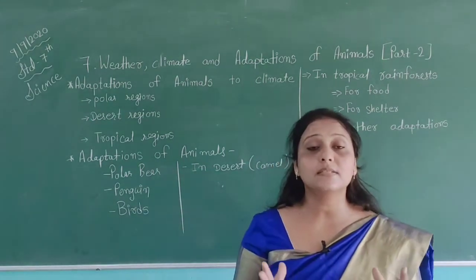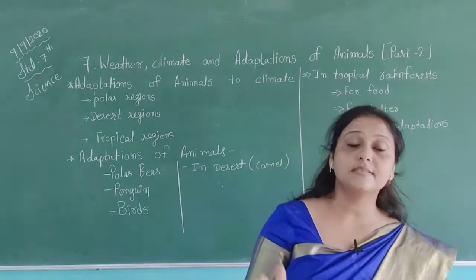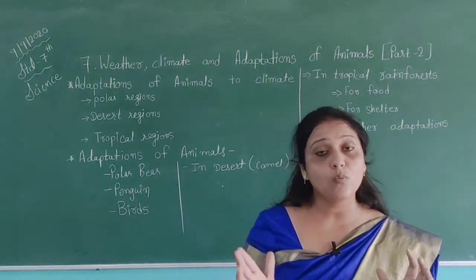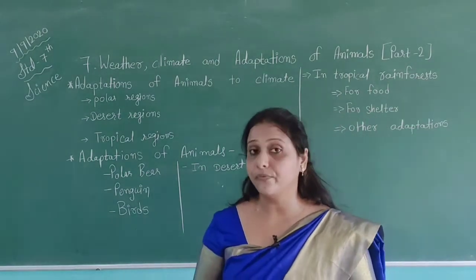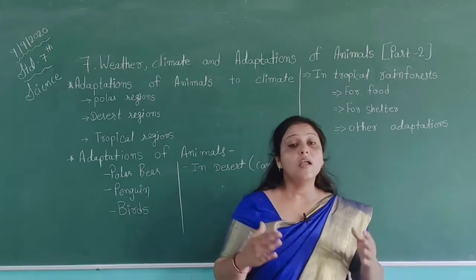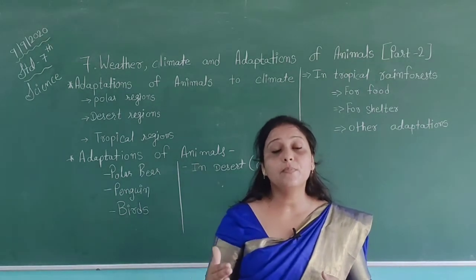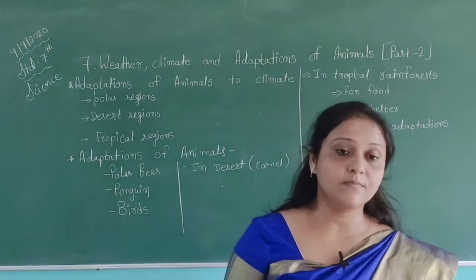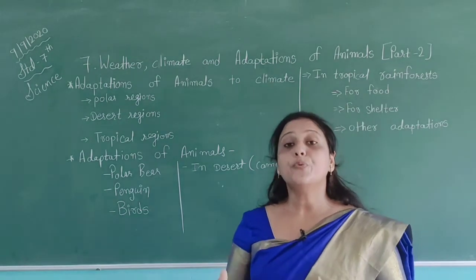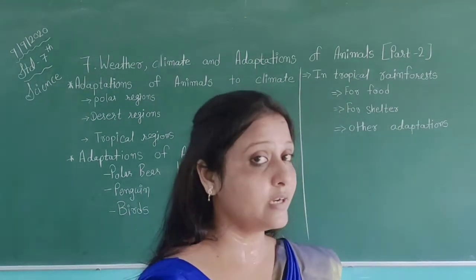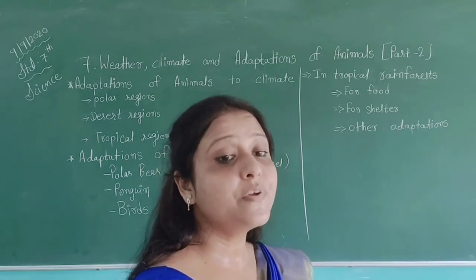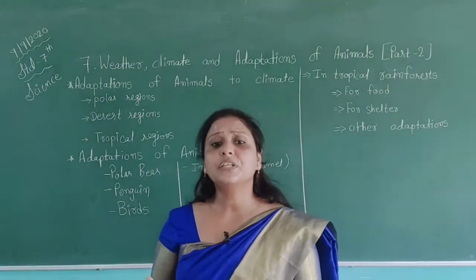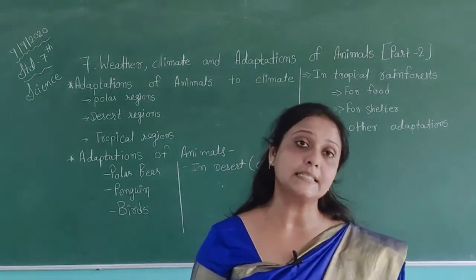Polar bears have some features, and using these features they can live easily in the north and south pole, an area almost covered by snow. Their body has white fur, and this white fur protects them from the cold atmosphere. The fur has two layers. These layers are also very useful to protect them in very cold conditions, because the atmosphere of these regions is very cold. In addition to fur, a thick layer of fat is present under the skin.